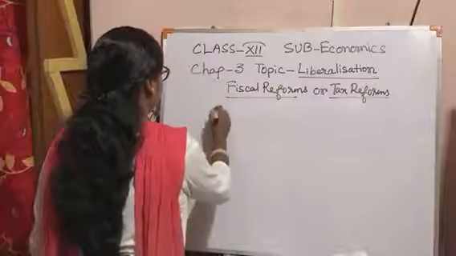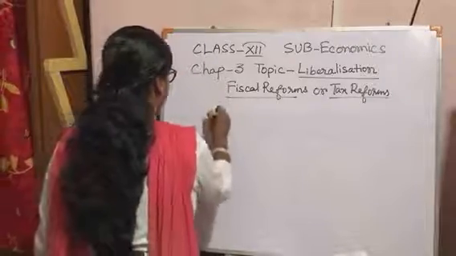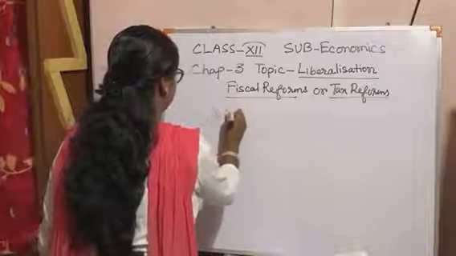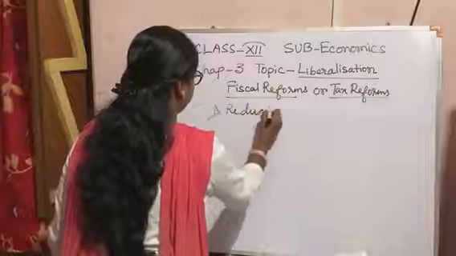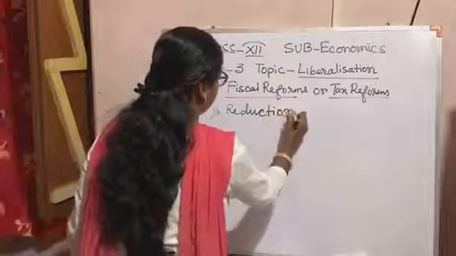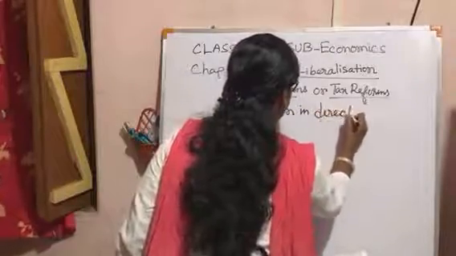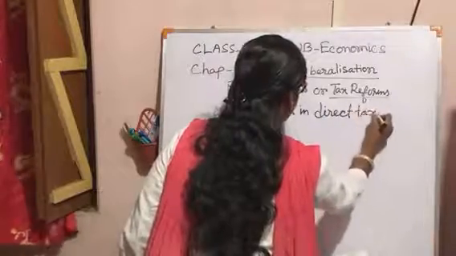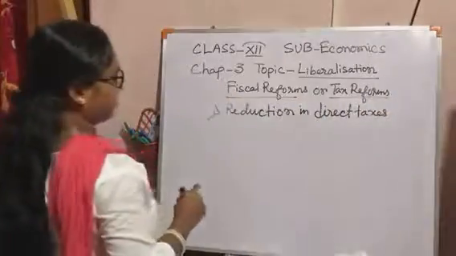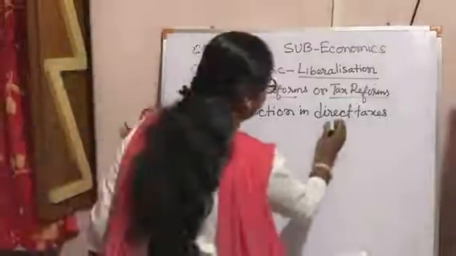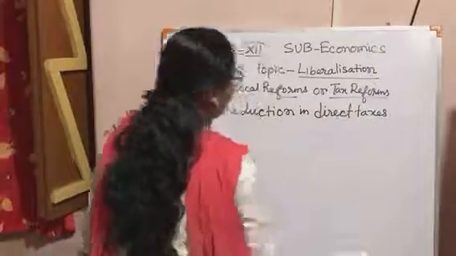So first, let me introduce what direct taxes are.